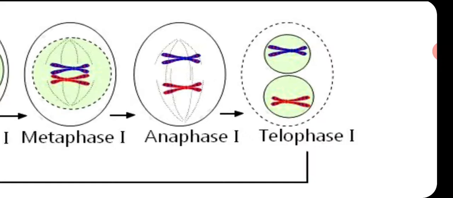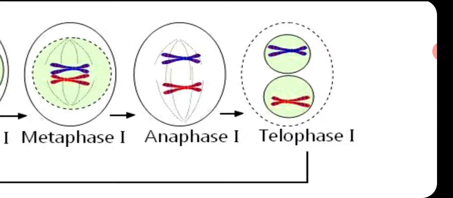Sometimes after telophase 1 there may be cytokinesis. So these two nuclei sometimes undergo cytokinesis and result in two haploid cells. These two cells may undergo meiosis 2. Sometimes within one cell there are two haploid nuclei, and these two nuclei may undergo simultaneous second meiosis.